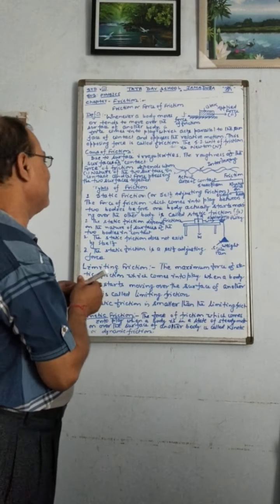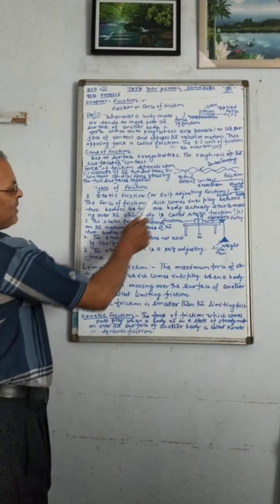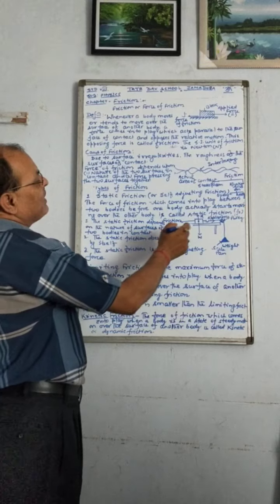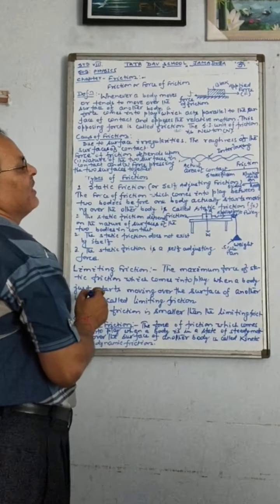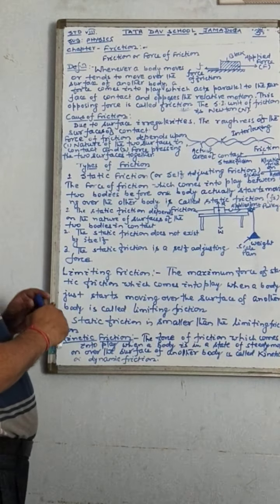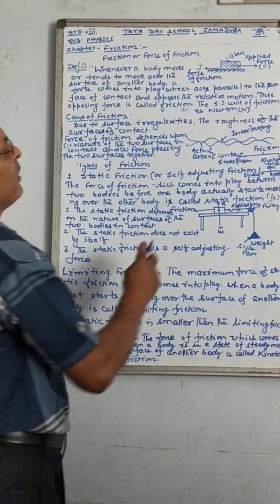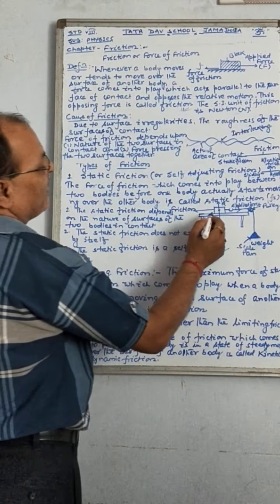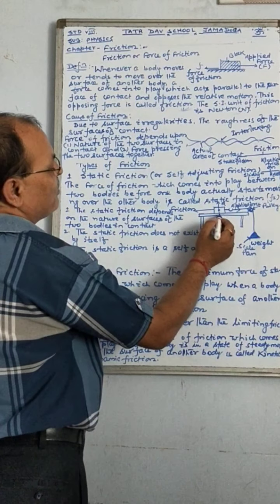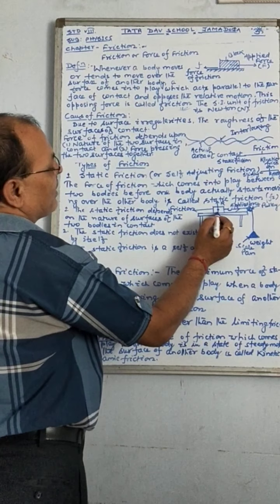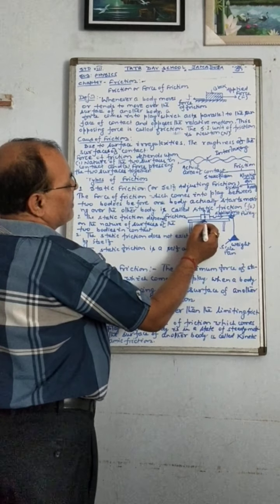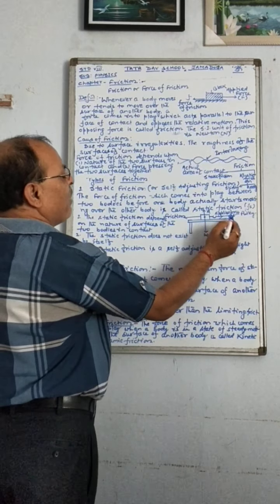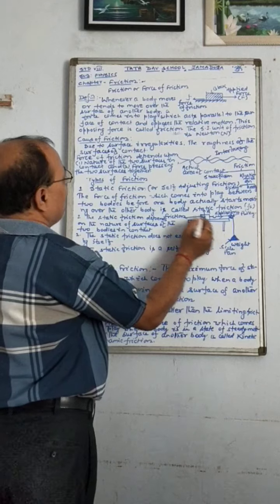Understand? Self-adjusting friction. So first of all, it is quite clear from the word static friction. When one body is resting over another body and force is applied over the body to make it move, still the body is not moving. Then the force which comes into play between the surfaces in contact before the movement of the body, that opposing force is called static friction.